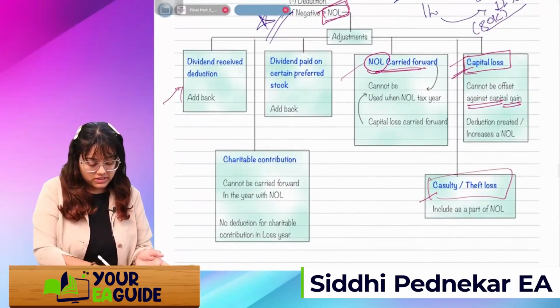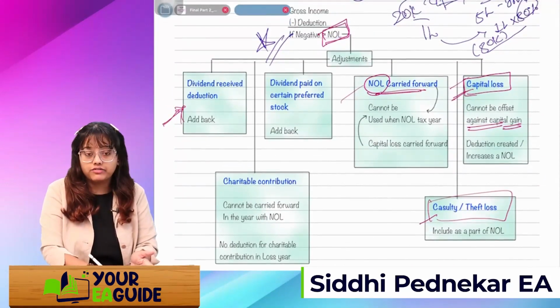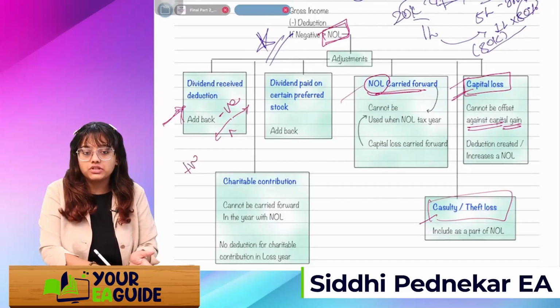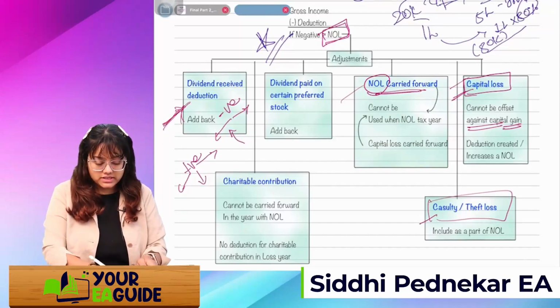Now remember, DRD we saw had a different calculation. If we have a negative figure, then we will calculate 2 scenarios, and whichever is higher we will take. If it's a positive figure, we will calculate 2 scenarios again, and whichever is lower we will take. Okay, so this is done.